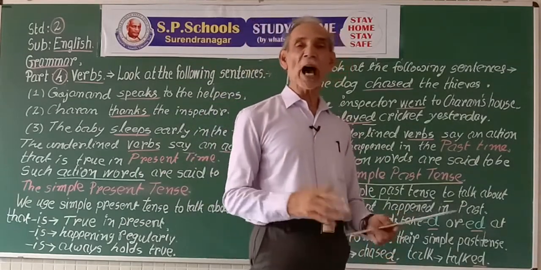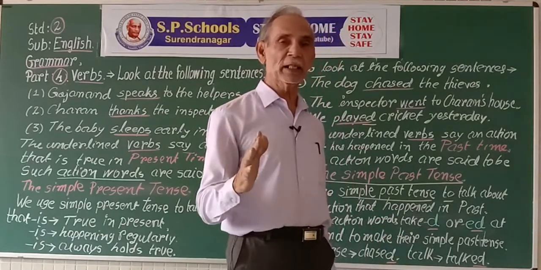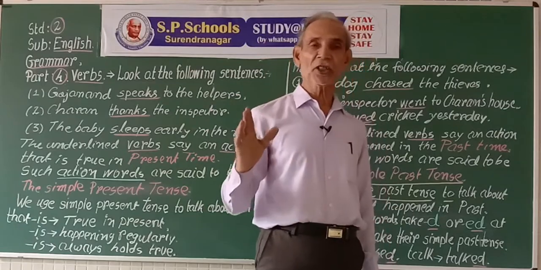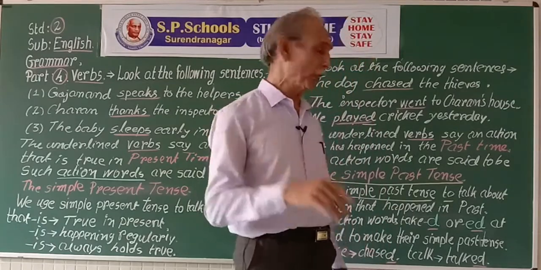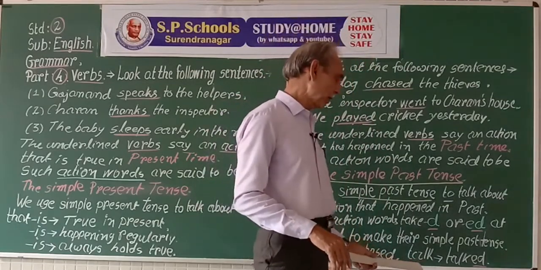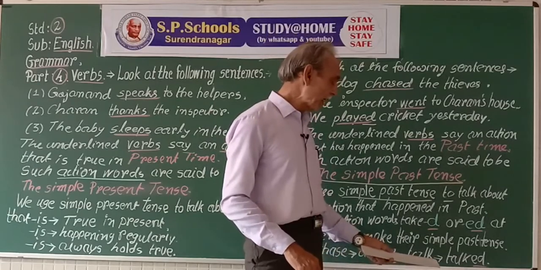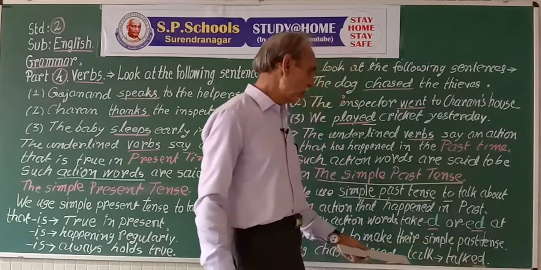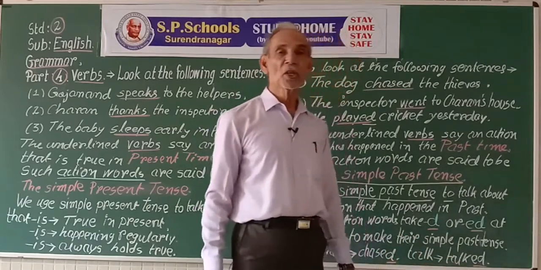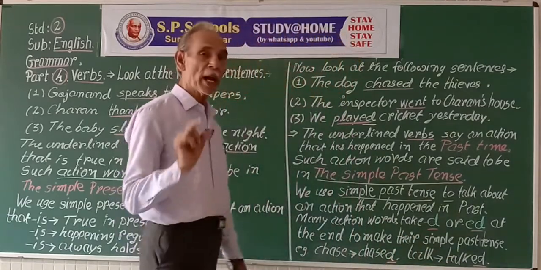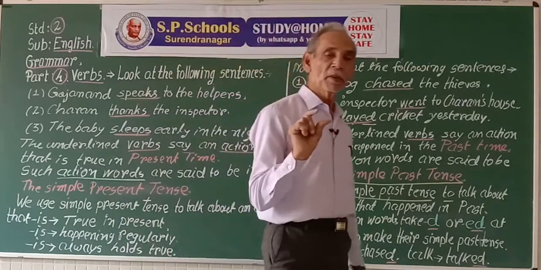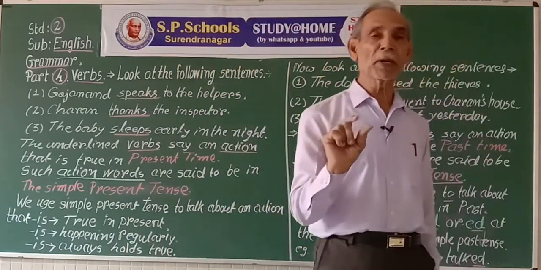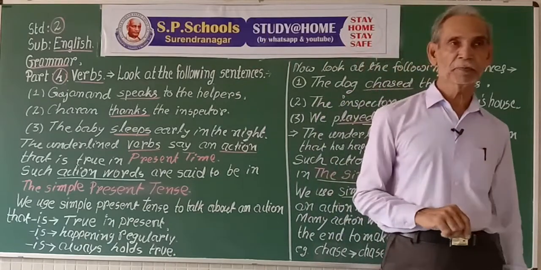the boys are talking in the class. She talks about a story. To talk, and we add ed here at the end, talked, talked. So the verb has different forms for different tenses or times.